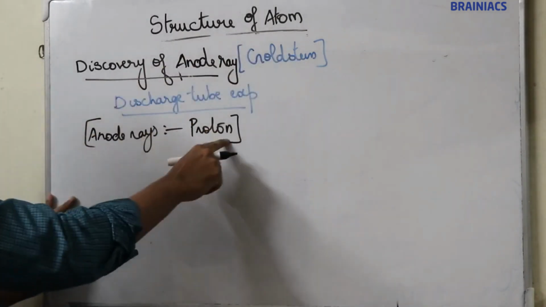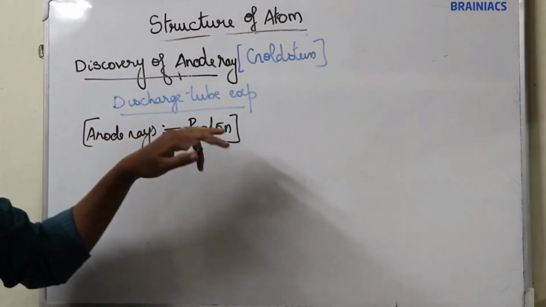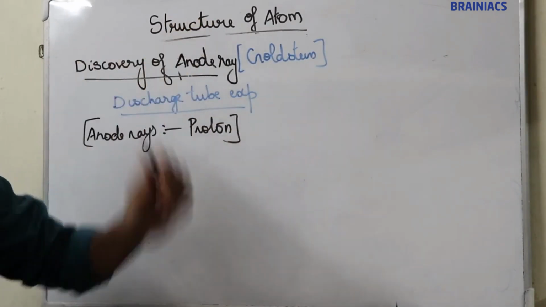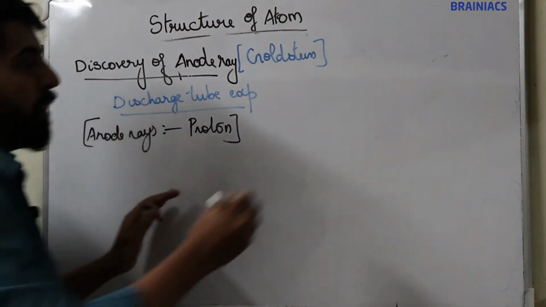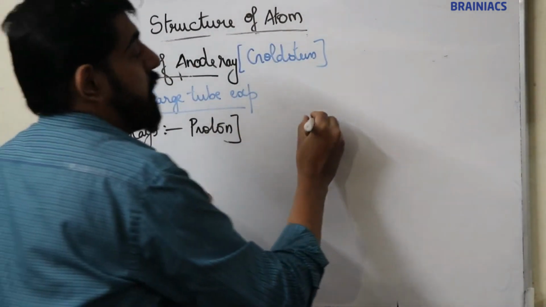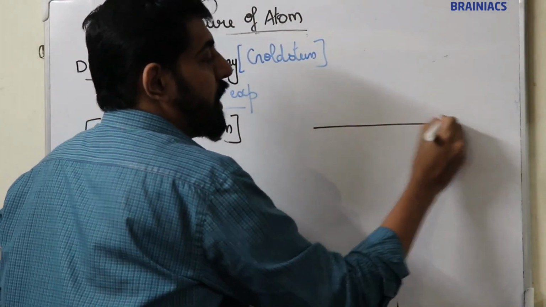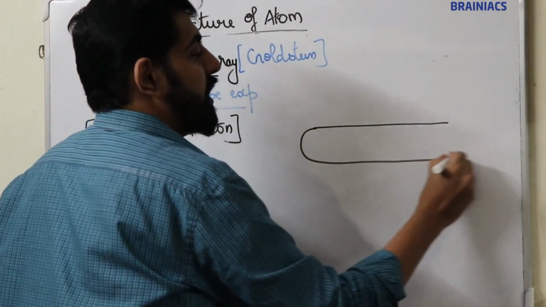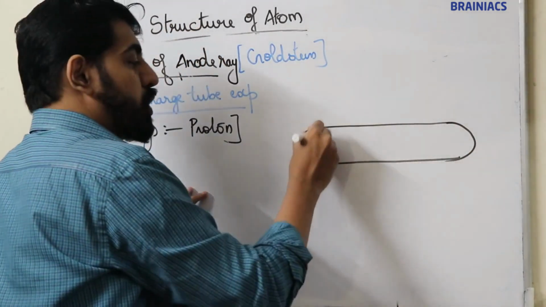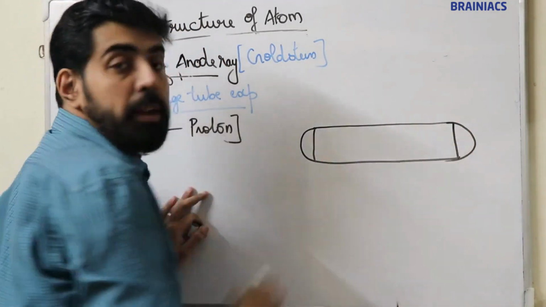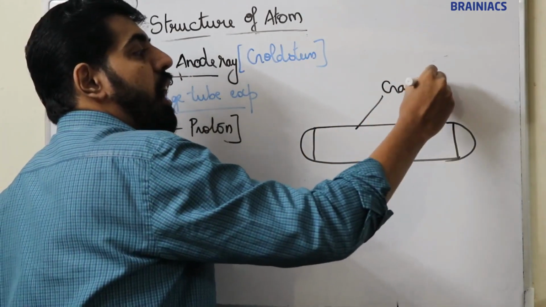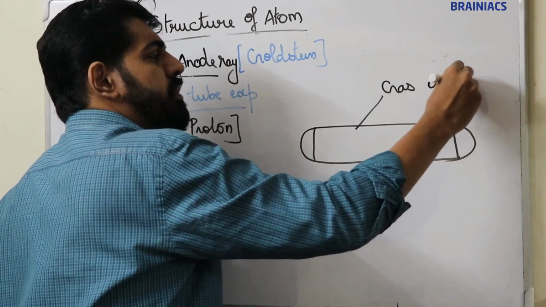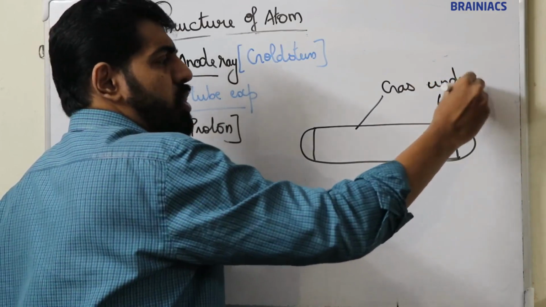The experiment used to discover anode rays is the discharge tube experiment, the same experiment we have discussed earlier. A discharge tube experiment consists of a glass tube fitted with 2 electrodes. Now a gas is filled under low pressure.